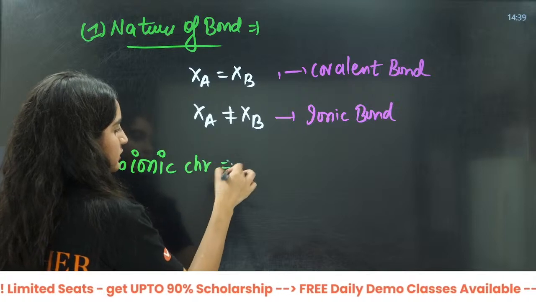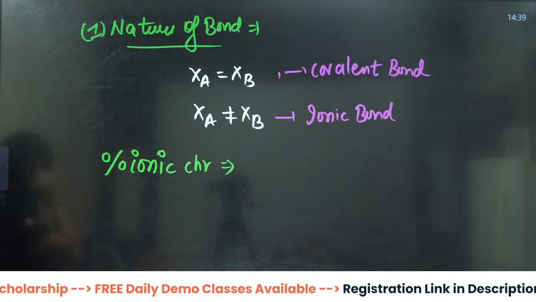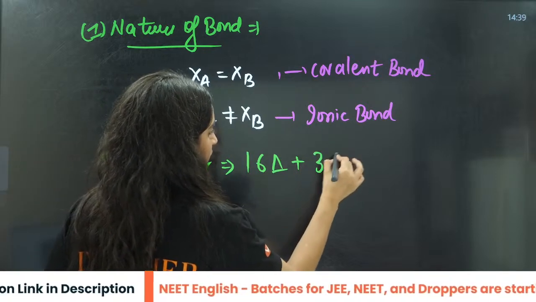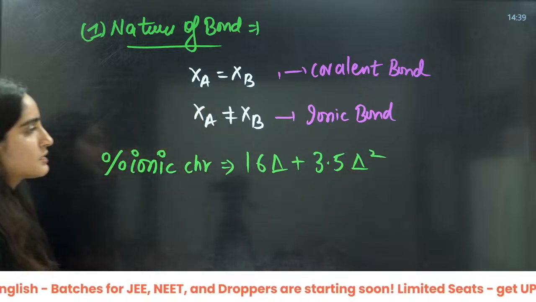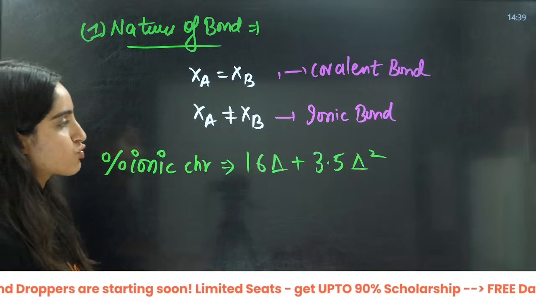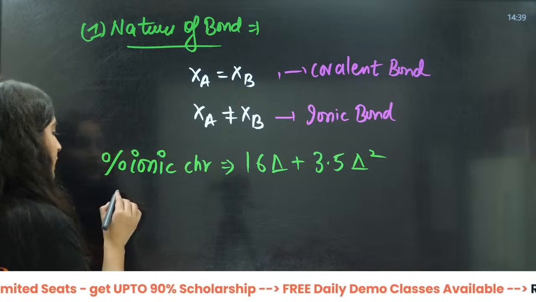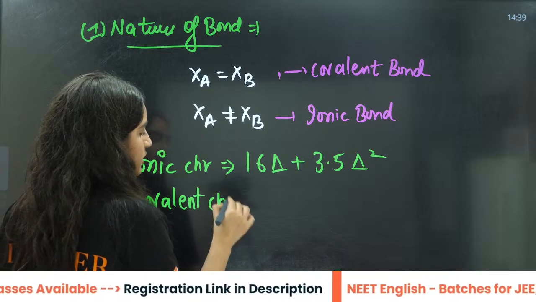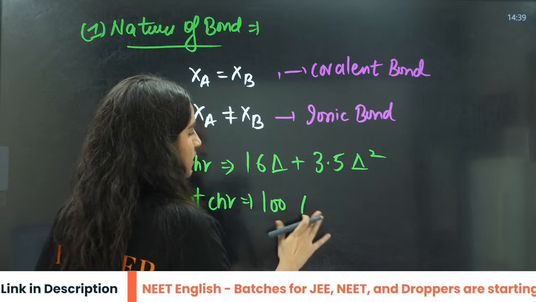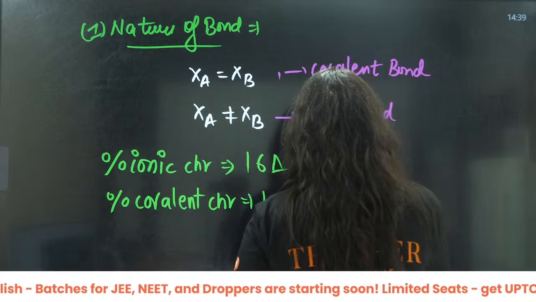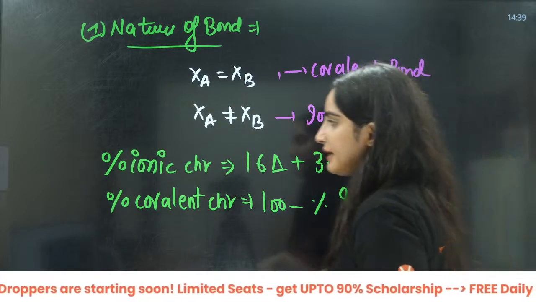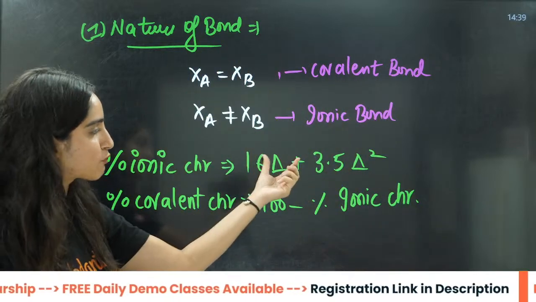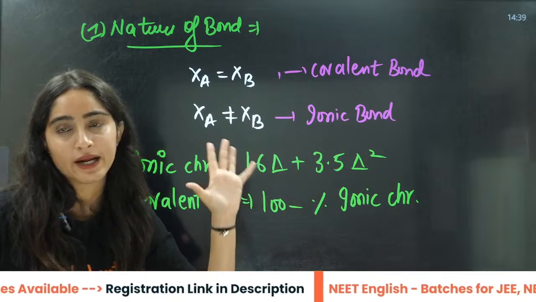Percentage ionic character equals 16 times delta electronegativity plus 3.5 times delta electronegativity squared, where delta is the difference in electronegativity. And percentage covalent character will be 100 minus percentage ionic character. They will give you the electronegativity of A and B, then you calculate the delta, put in the values and you will get the answer.